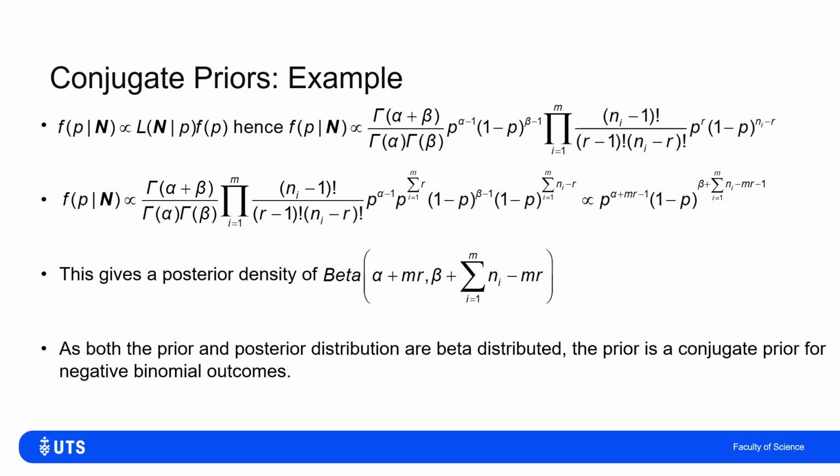And what this means is that by starting with a beta prior, I end with a beta posterior. So I've shown that the beta is a conjugate prior, not only for single Bernoulli trials, but also for larger, more complicated negative binomial datasets.